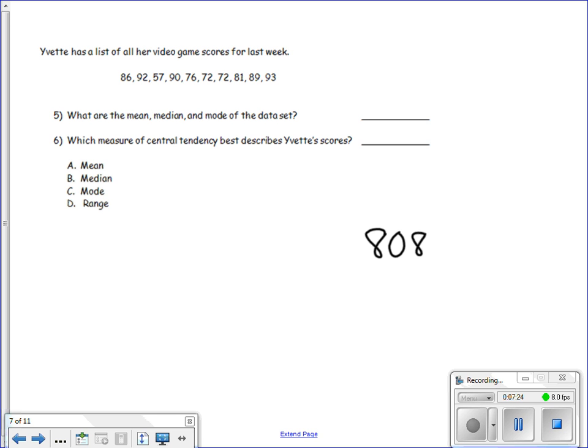There are 10 numbers in our set, so we need to divide 808 by 10. Once again, we're working with a power of 10, so we can just move the decimal to the left. Since we're dividing by 10, we can move the decimal 1 time to the left. So our answer for mean is going to be 80 and 8/10.